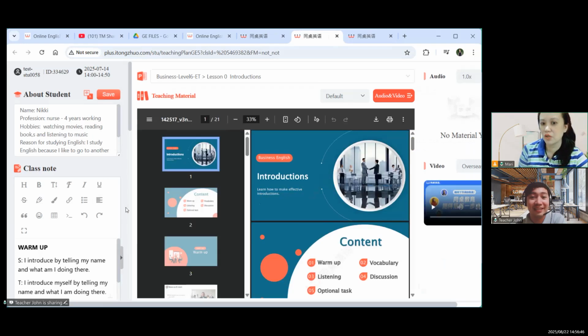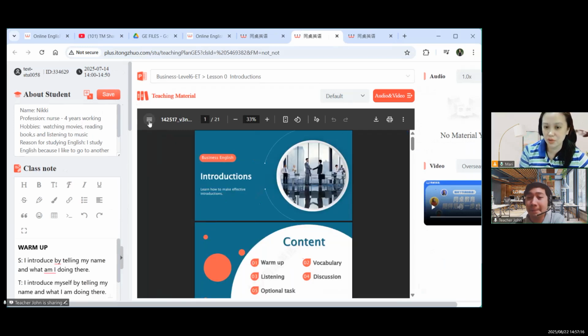Can you click the slides, like close this left side? Click the three lines on the upper left, the three horizontal lines of the teaching material. Go down a bit, this one. So the difference here, can you go down to vocab?